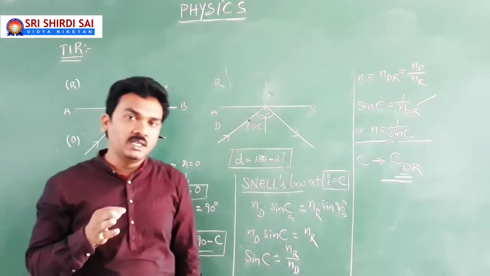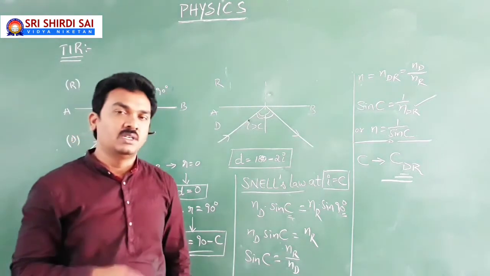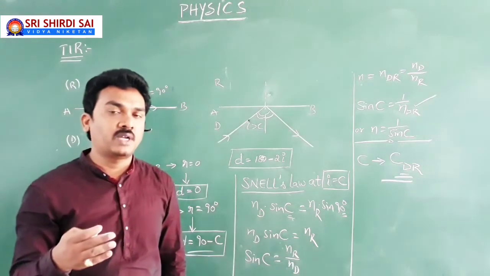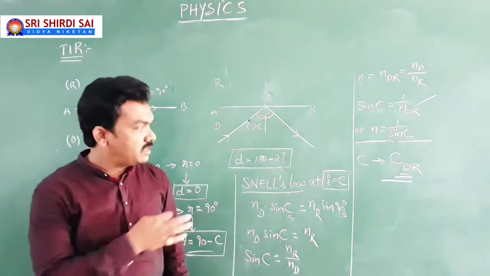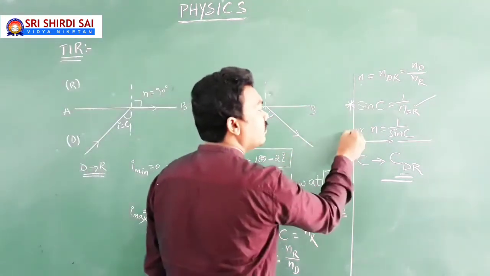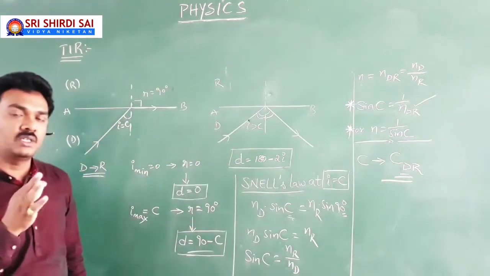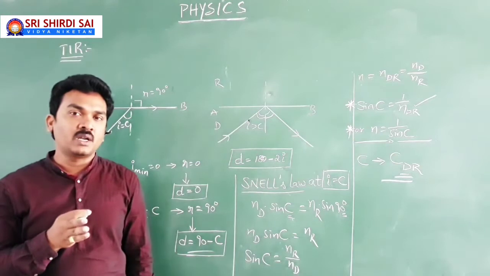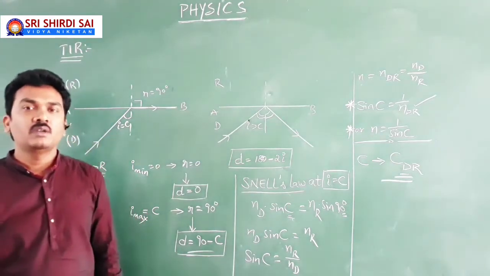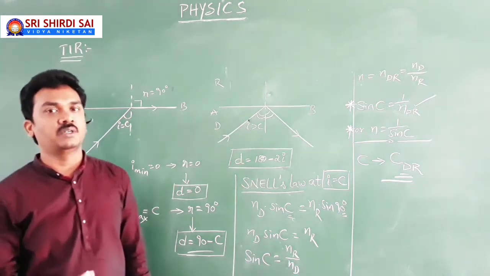So that is the reason why, while reading, C is the critical angle of incidence in the denser medium with respect to the rarer medium, and n is the refractive index of the denser medium with respect to the rarer medium, the relative refractive index. This is the basic concept connecting the critical angle of incidence with refractive index, the basic formula that you need to remember while dealing with numerical applications on total internal reflection. This is the first point to remember. Still, we will discuss in detail the different areas in total internal reflection.